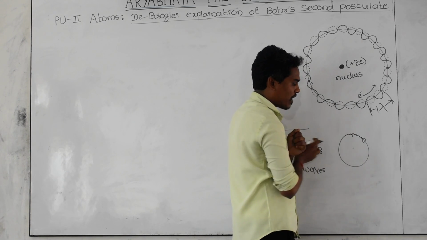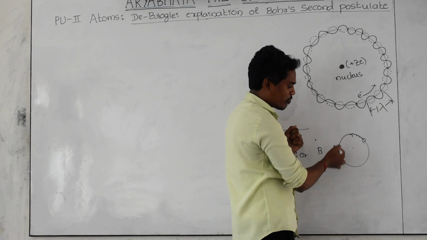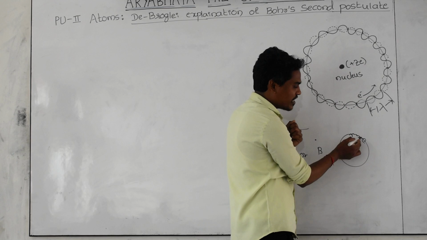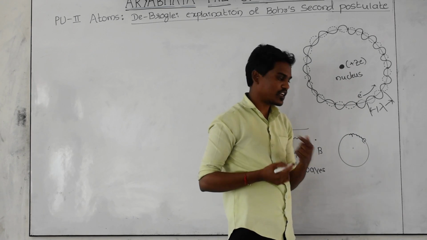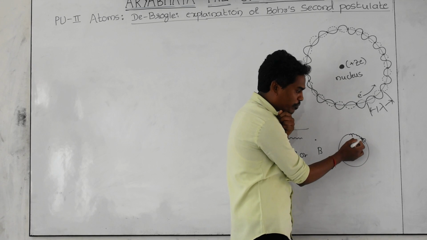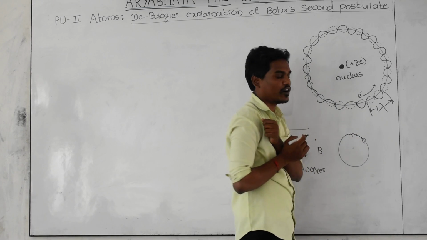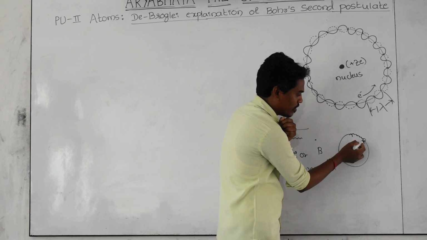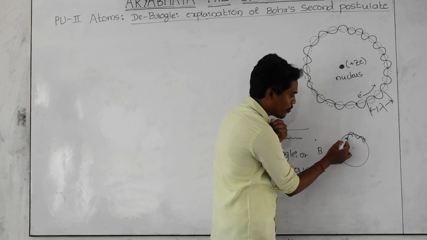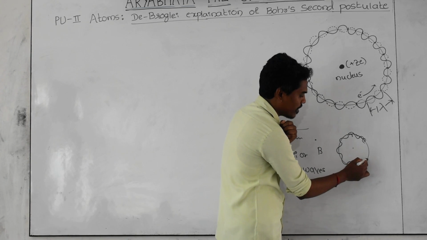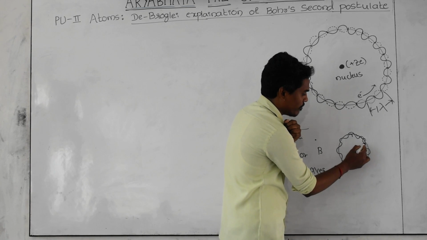The electron is a particle. Whenever it is revolving in its particular orbit, the electron is also associated with some kind of waves. Those waves are called de Broglie waves. That's why the electron is moving in the form of waves. It also has some wavelength. These waves are called de Broglie waves.